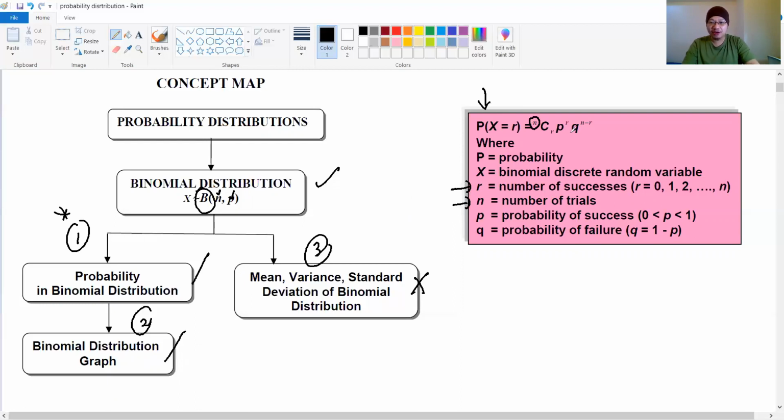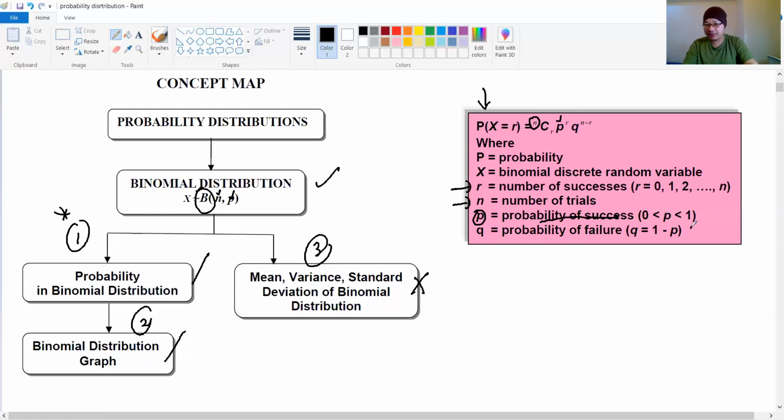And the small p, this is small p, this is capital P. The small p stands for the probability of success, the small p to the power of r, and q is the probability of failure. So we have p and q here. If we know the value of p, we can find the value of q.